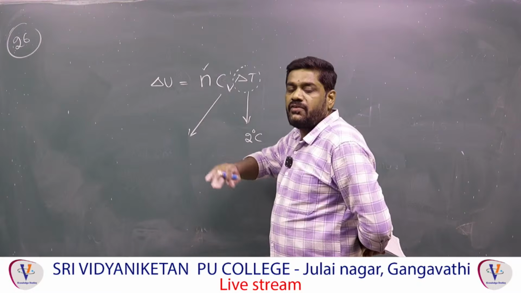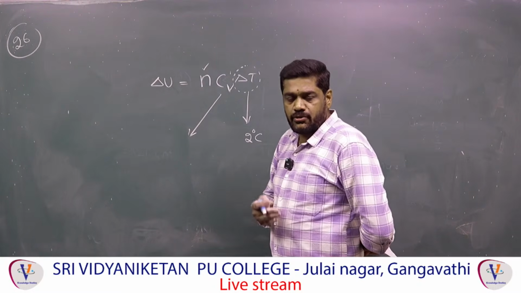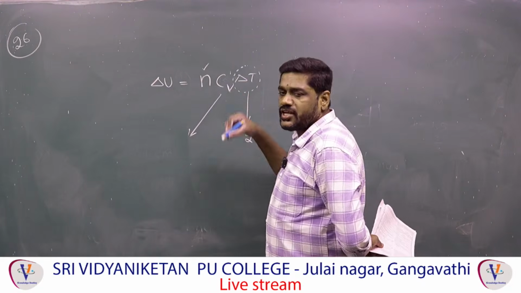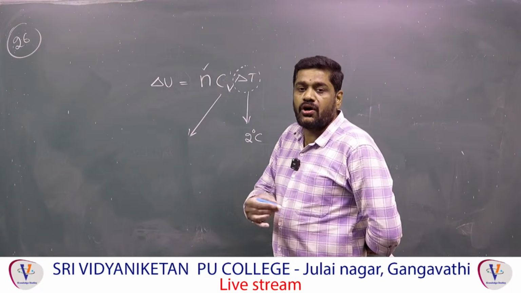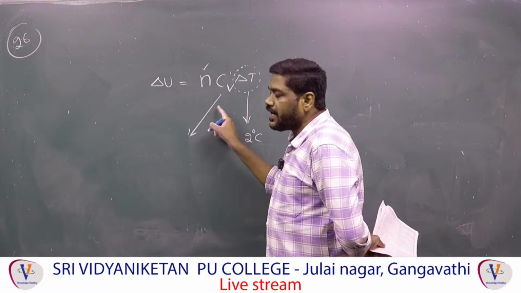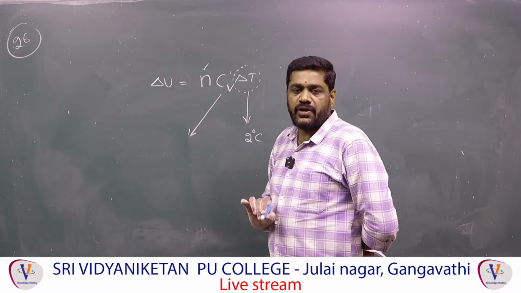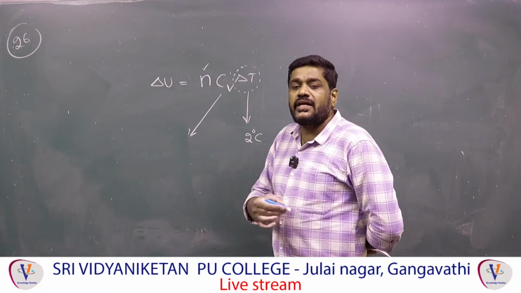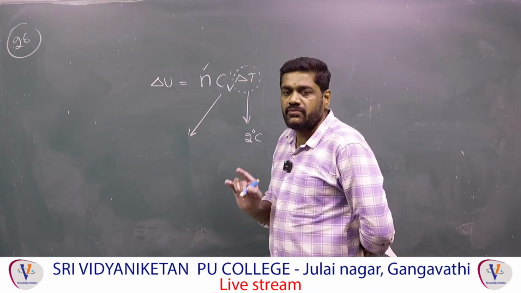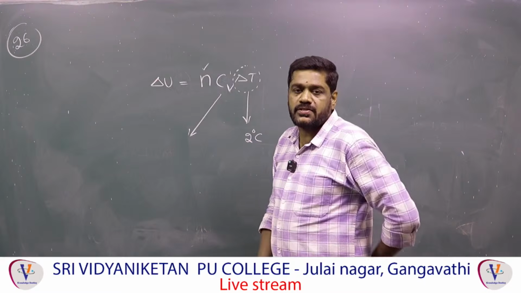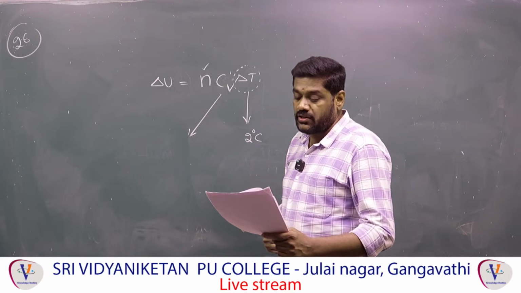This Cv is different for different gases, for oxygen, for hydrogen, for nitrogen. When the nature of the gas changes, I mean when the atomicity changes, monoatomic, diatomic, it depends upon the atomicity of the gases. For monoatomic the Cv value is different, for nitrogen, which is diatomic, it is different, because it depends upon the atomicity of the gas. It does not depend upon the process. Therefore the fourth option is correct: equal for all the processes.